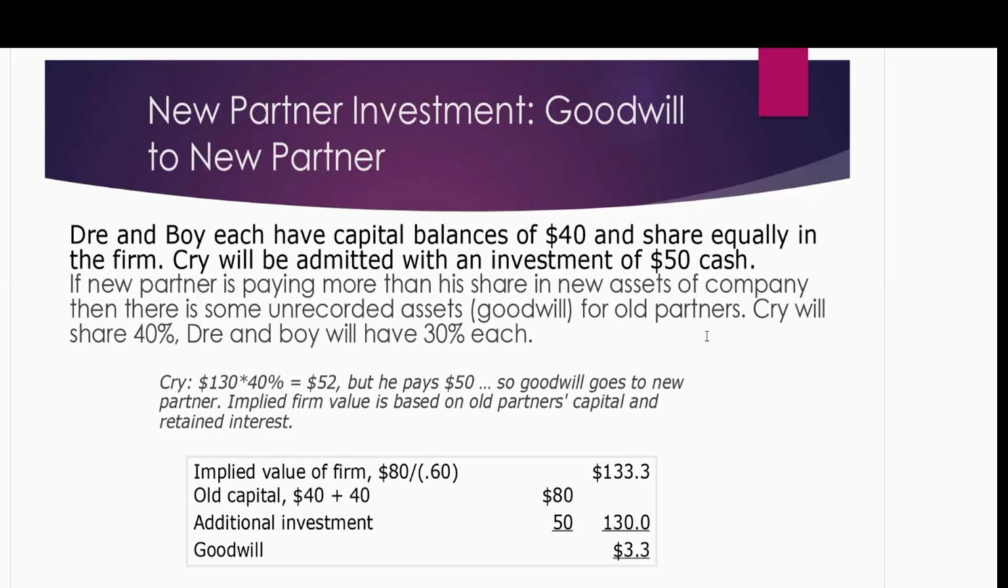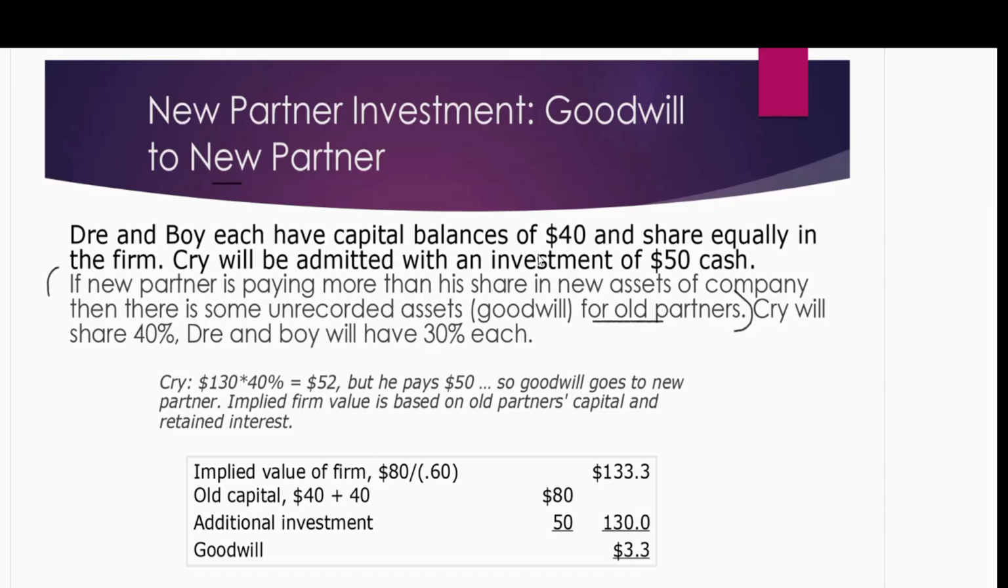The rule was, if the new partner invests less than his share, then we're going to give him goodwill. I wrote the full rule over here again, but this is just a reminder. In this scenario which we're going to discuss, this is opposite to that. If the new partner is paying more than his share in the new assets of the company, then there is some unrecorded goodwill for the old partners. We know that if he pays more, then goodwill goes to the old partners. But what if he pays less? Then the goodwill goes to him, the new partner. So let's check this scenario.